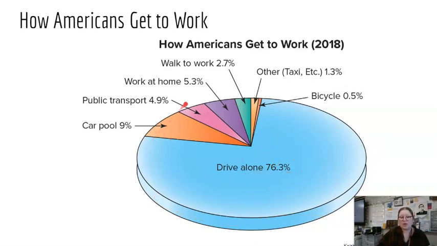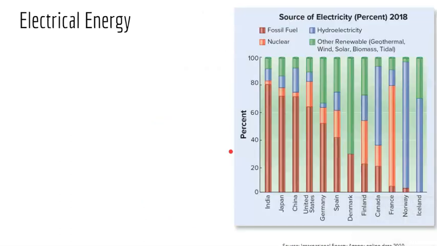Some people carpool. 5% only takes public transport. If we look at other industrialized countries, that public transport section is going to be a lot bigger. 5% work from home. This is from 2018. In 2020, COVID rolled through. I would think that this percentage is going to be significantly higher than it used to be. About 3% walk to work, some take a taxi, and then a very small percentage of them bike.